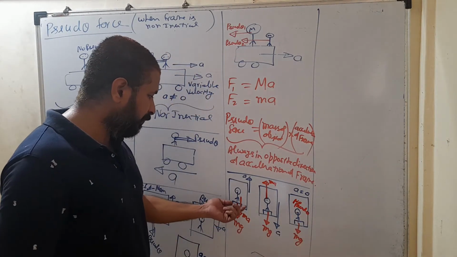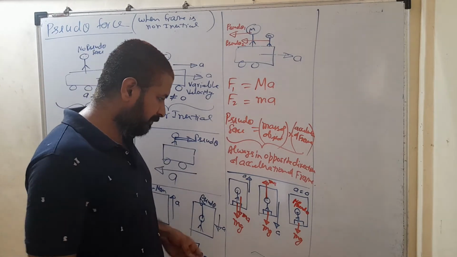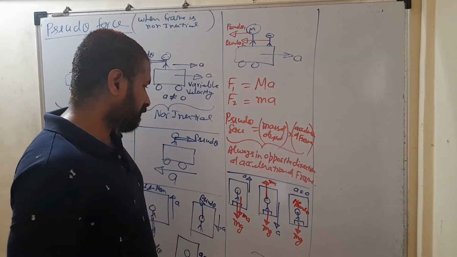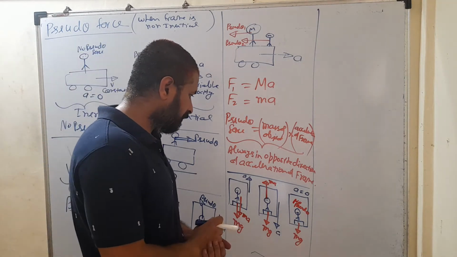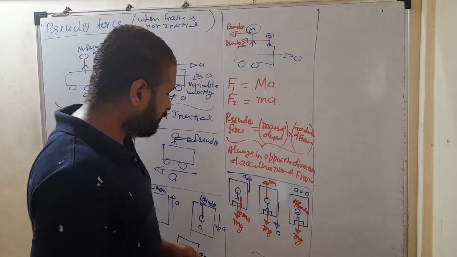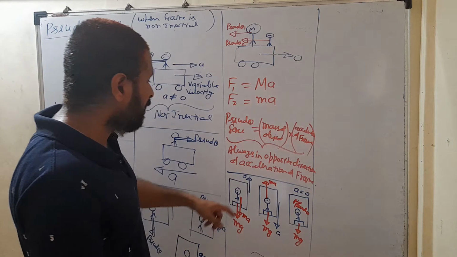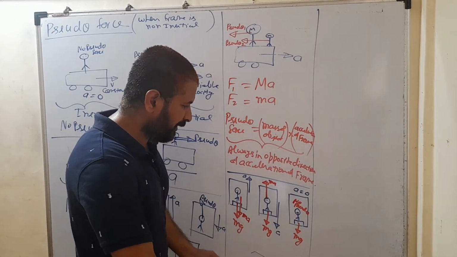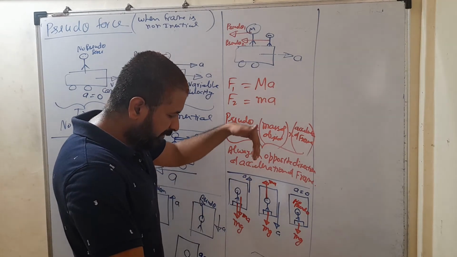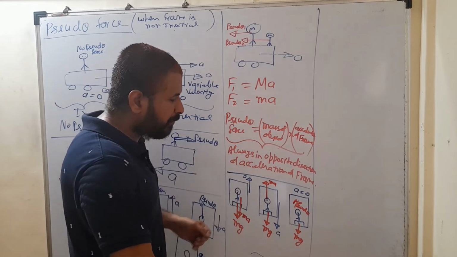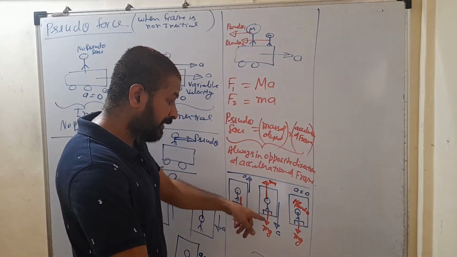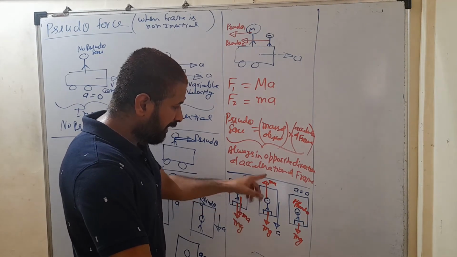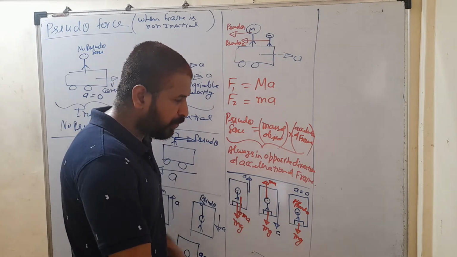So in the first case, when the lift is accelerated upward, pseudo force and weight both are acting in downward direction, so his weight increases. In the second case, his weight is acting in downward direction, but he is getting pseudo force in upward direction. So in the second case, his net weight is mg minus ma, and in the third case, no change in weight.